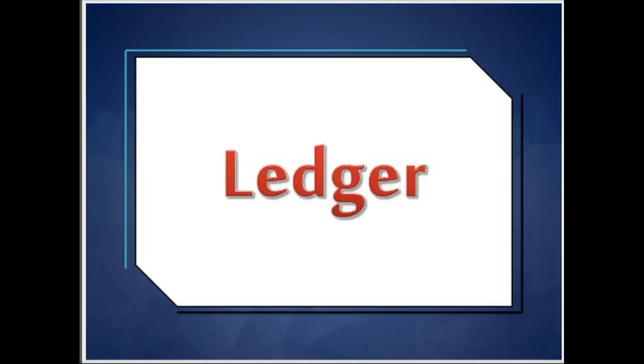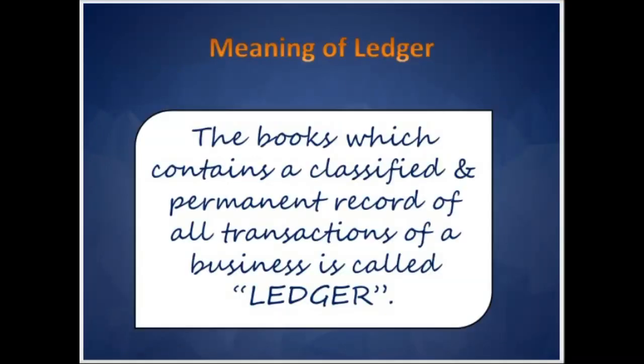In this video, we are going to learn about ledger. The books which contain a classified and permanent record of all transactions of a business are called a ledger. That means all the transactions are classified. They are divided among various heads and they are a permanent record. We have to prepare it individually on separate papers.